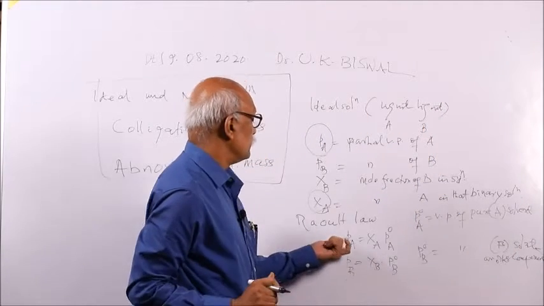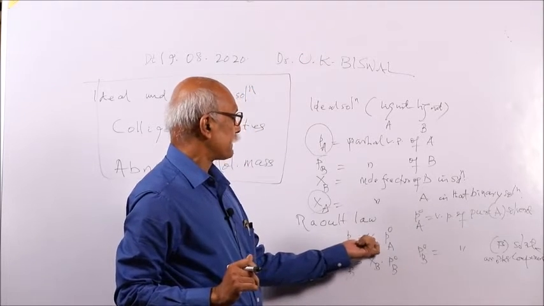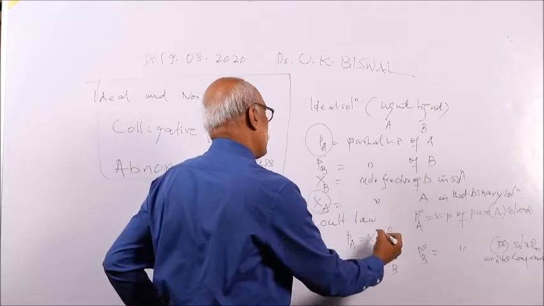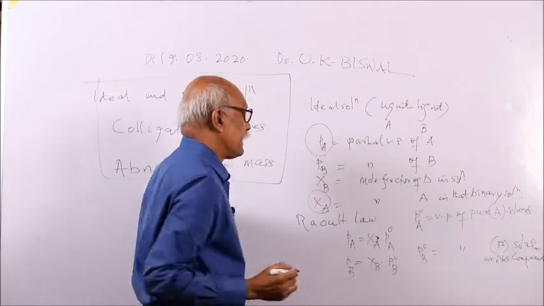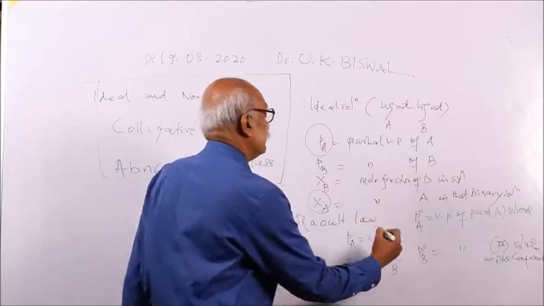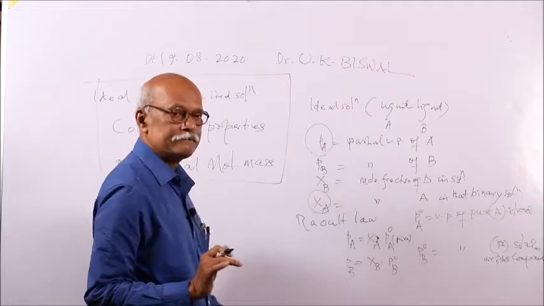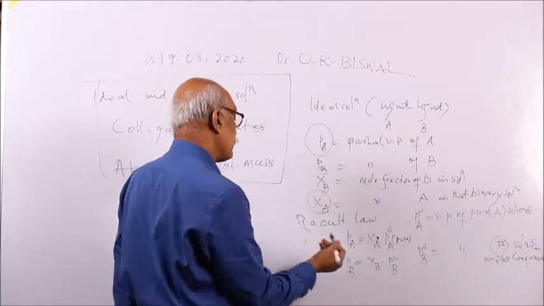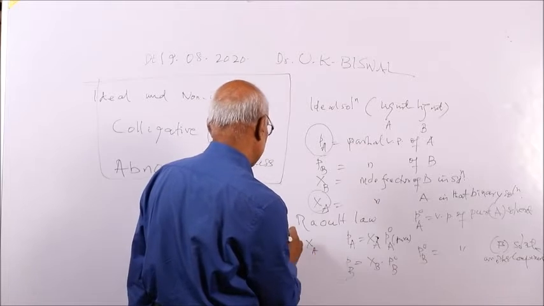That means the partial pressure of component A is equal to the mole fraction of that component into the partial pressure of component A in the pure state. This is the pure state, that means no B is there. So PA is proportional to XA.